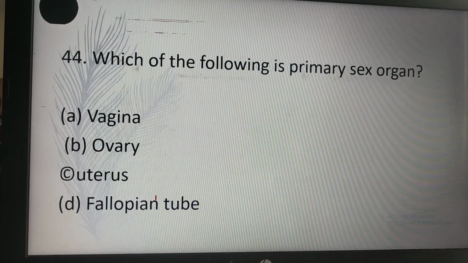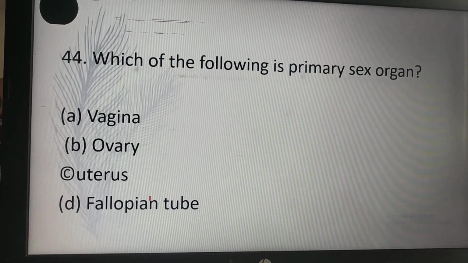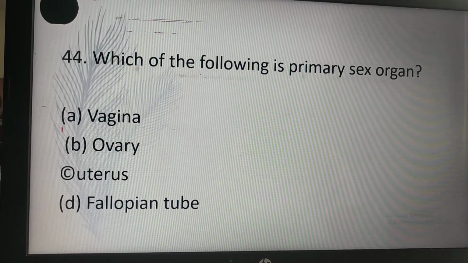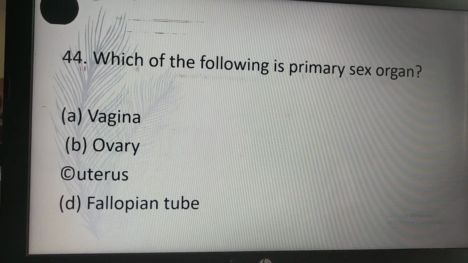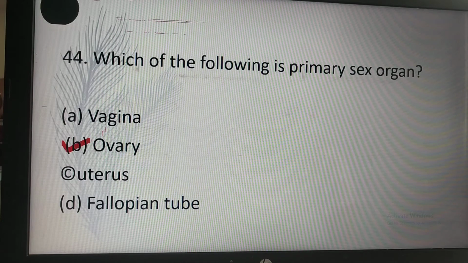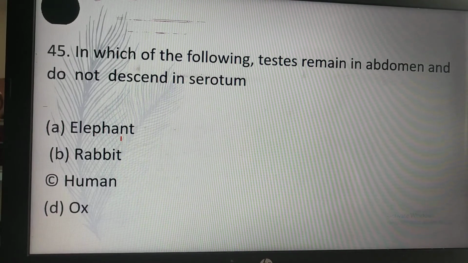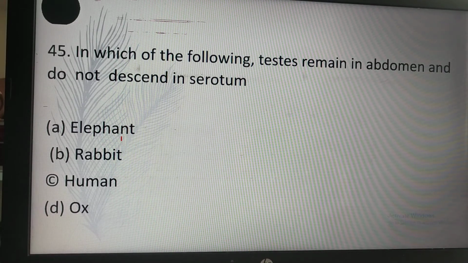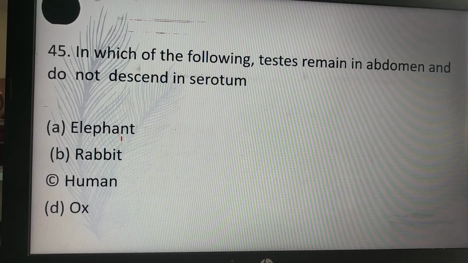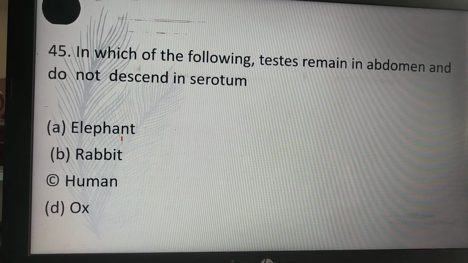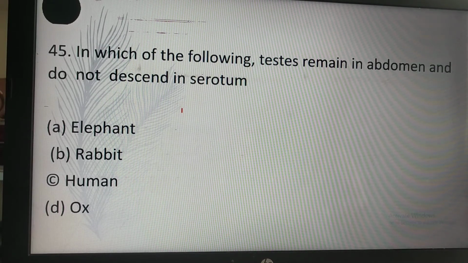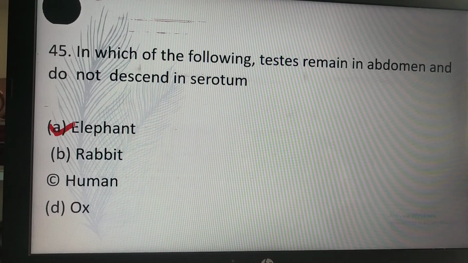Which of the following is a primary sex organ? Vagina, ovary, uterus, fallopian tube. So B, the ovary, is the primary sex organ. In which of the following do the testes remain in the abdomen and not descend into the scrotum? Elephant, rabbit, human, ox. So A, elephant, is the correct answer.